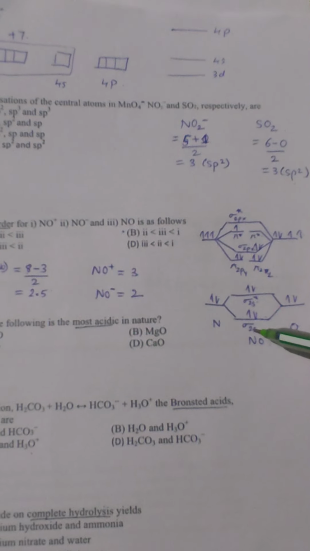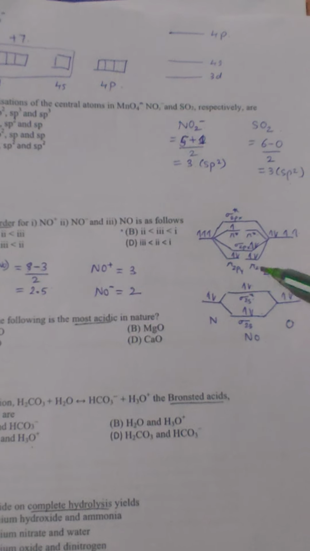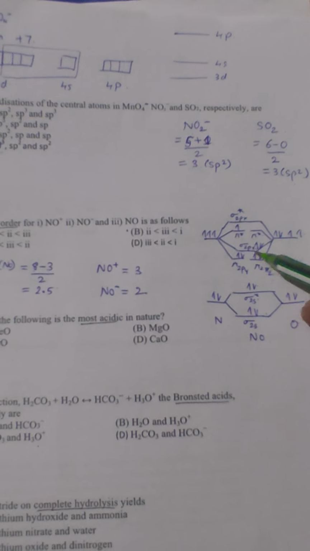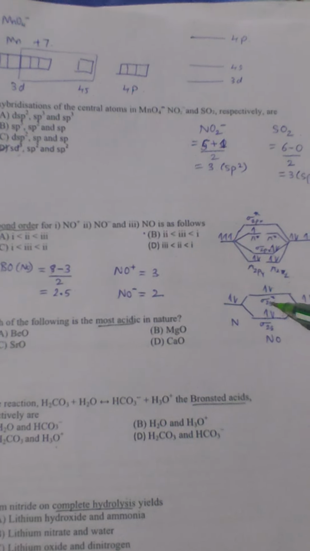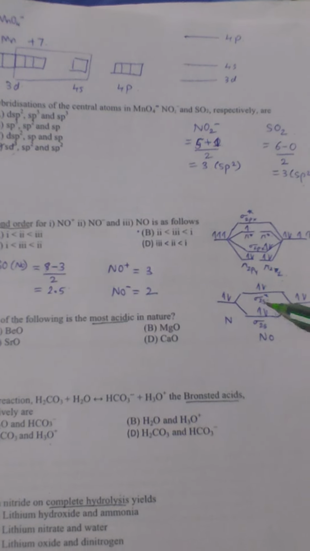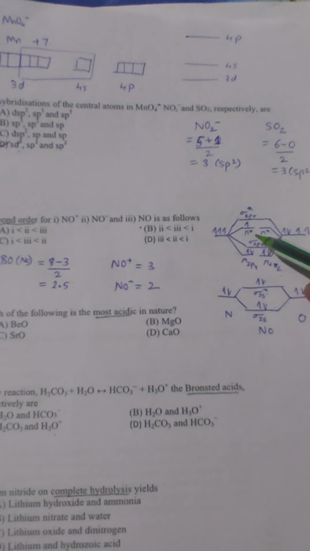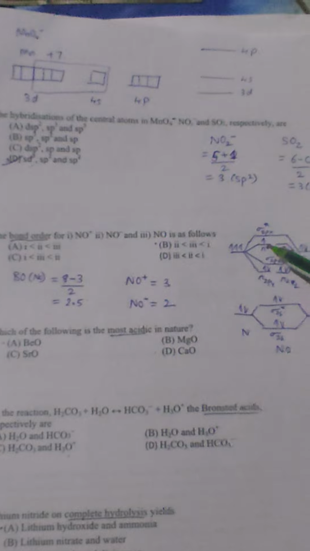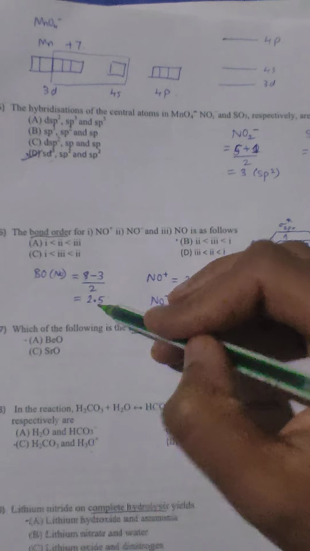That is sigma 2s, pi 2py, pi 2pz and sigma 2px. They have a total of 8 electrons. But in anti-bonding we have sigma 2s star and pi 2px,y star. There we have 1. So total 3 electrons. So here we have 2.5.